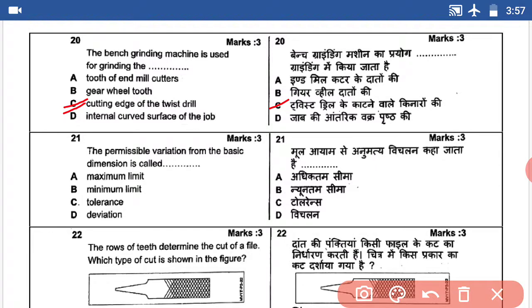Question number 21. The permissible variation from the basic dimension is called dash. This question's answer is tolerance. C answer.